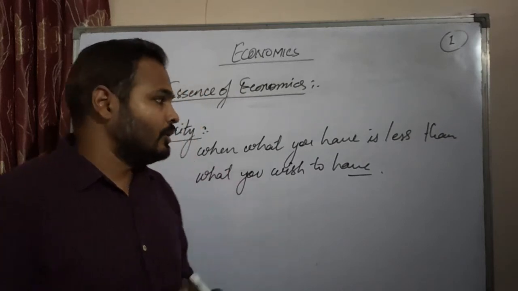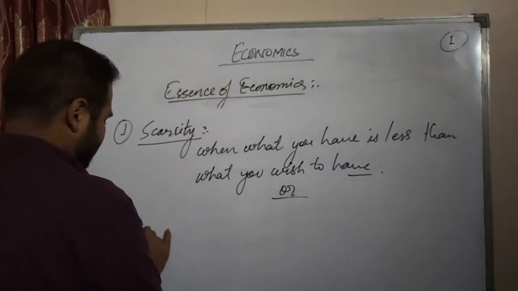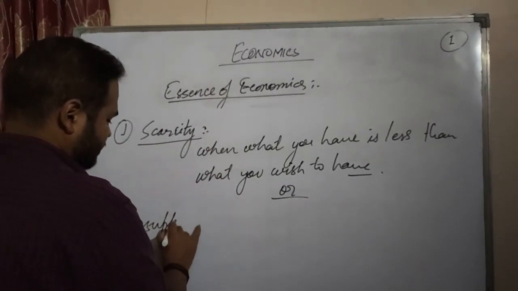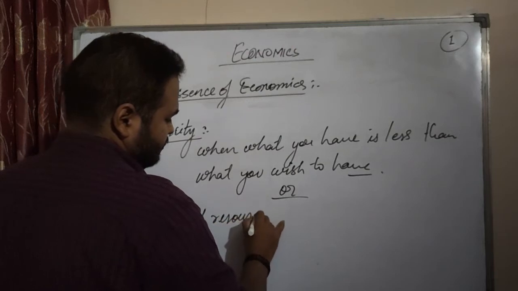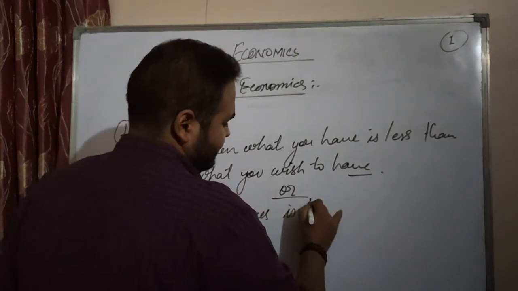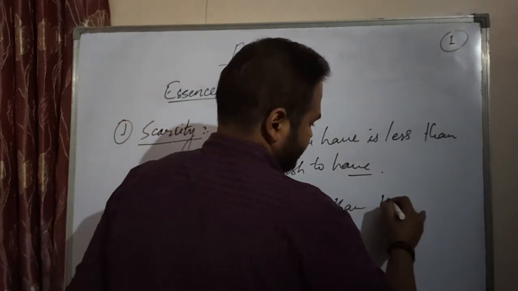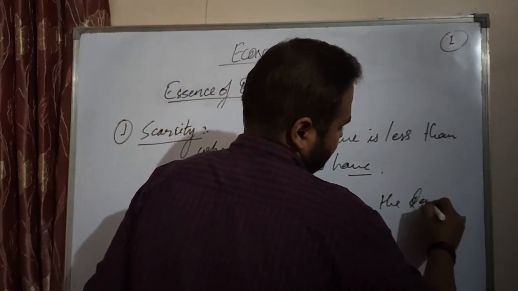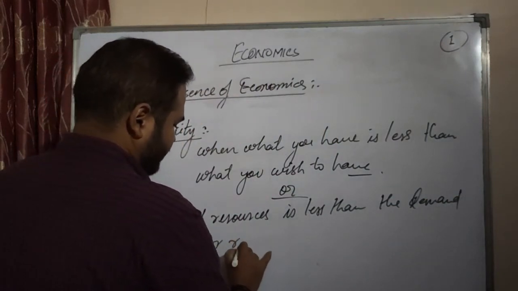We can also understand scarcity this way: the supply of resources is less than the demand for resources.